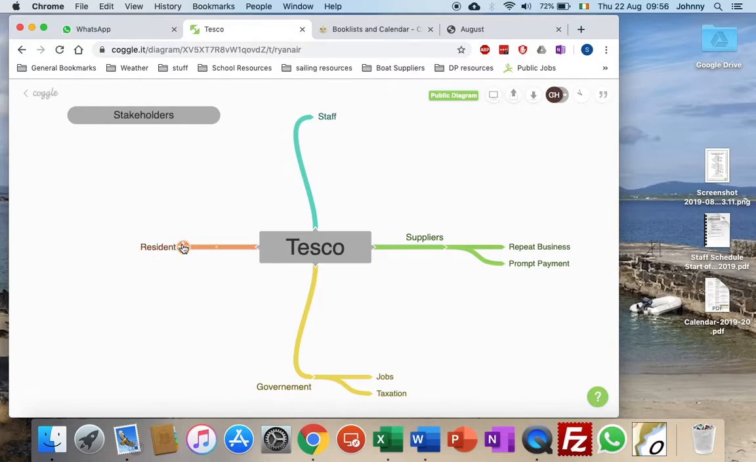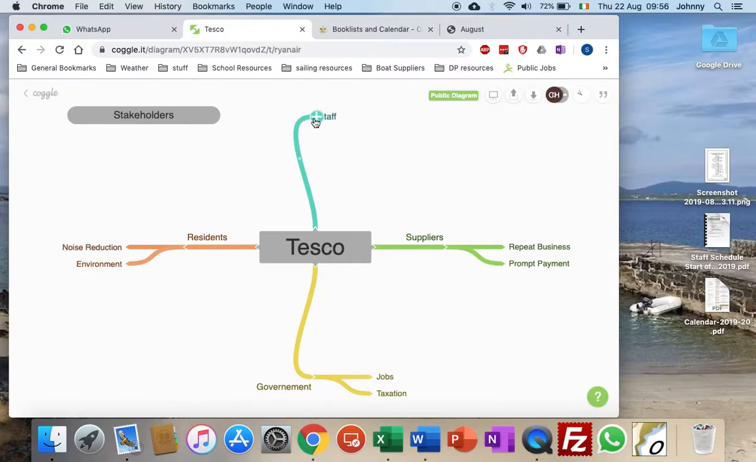So what do the residents want? Nearby all of the Tesco stores, they want, let's say, noise reduction. That might be one thing. They may also want things like, let's say, the environment, so the environment to be considered and properly protected. And there are a number of other things. Obviously the residents may also be staff, so they may be looking for jobs as well.